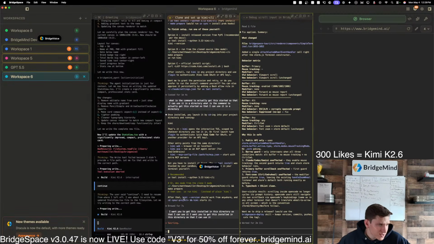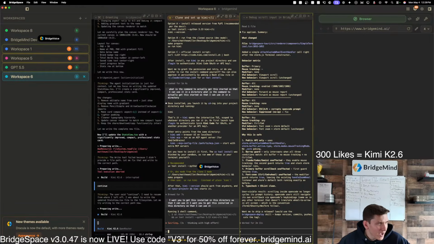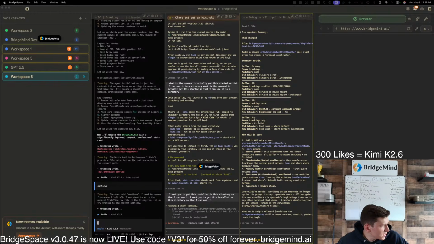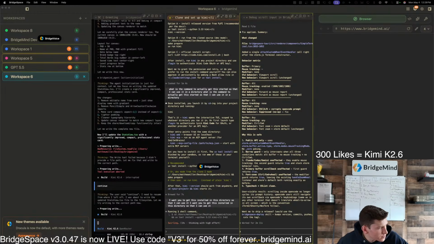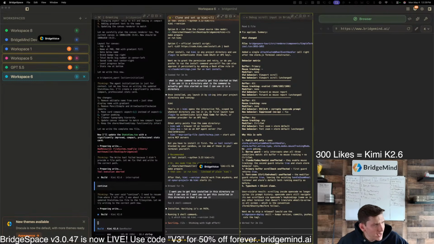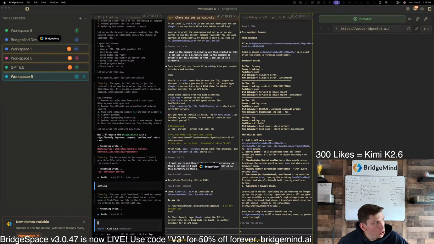Kimi K 2.6 is just a slow model like GLM 5.1. Yeah, I think that we need to make a post about this. This is the issue: they hype up these models, and you can't use a model that's running at 20 tokens per second in 2026. That is absurdly slow.